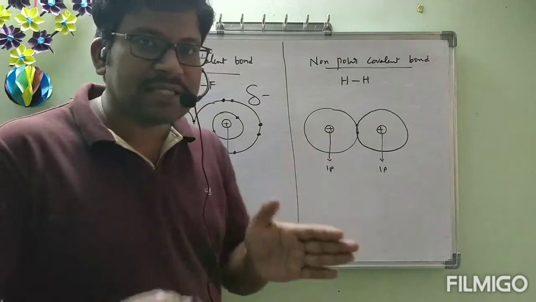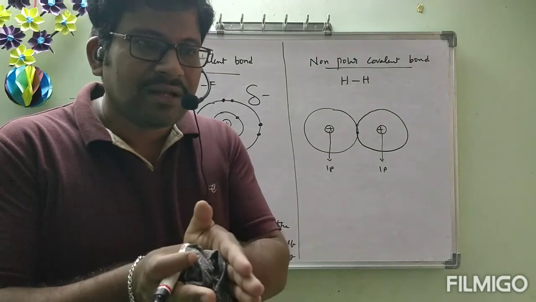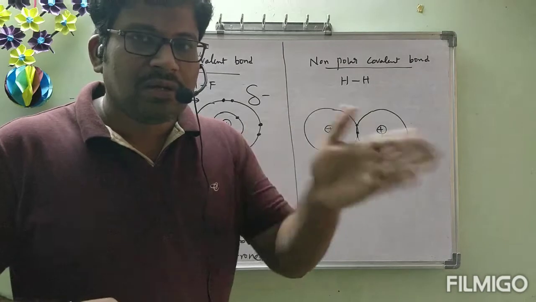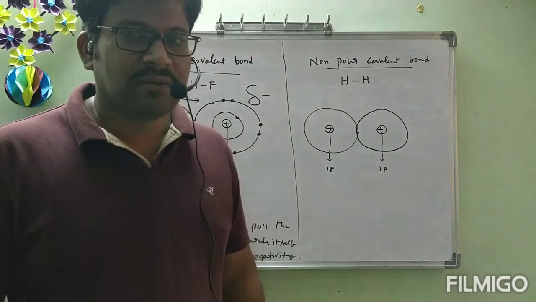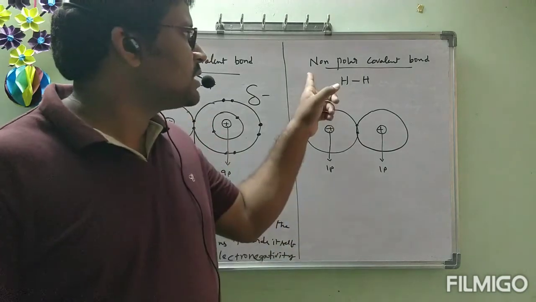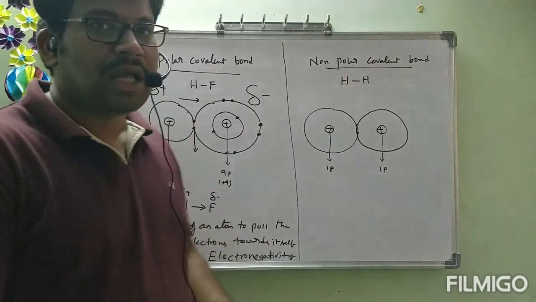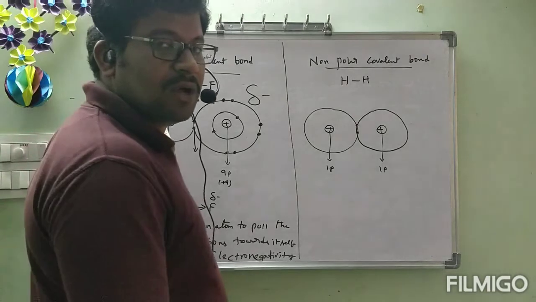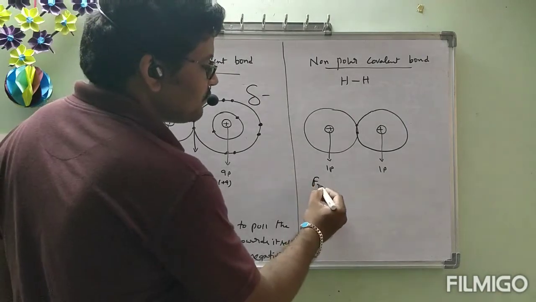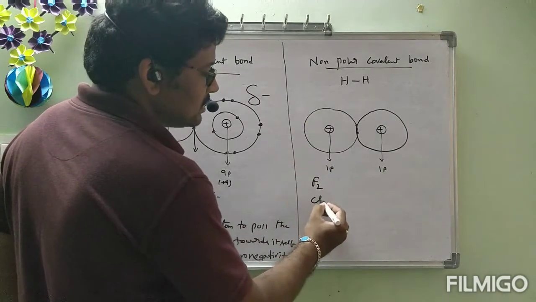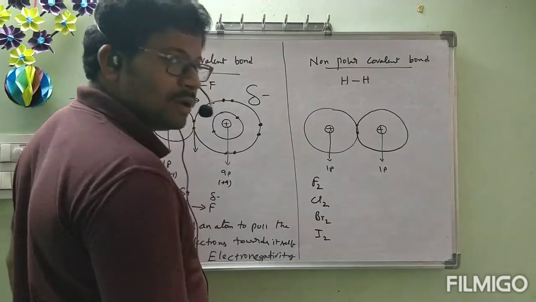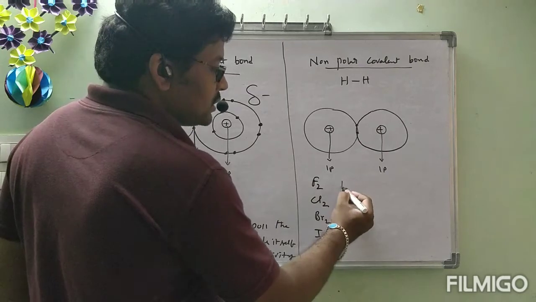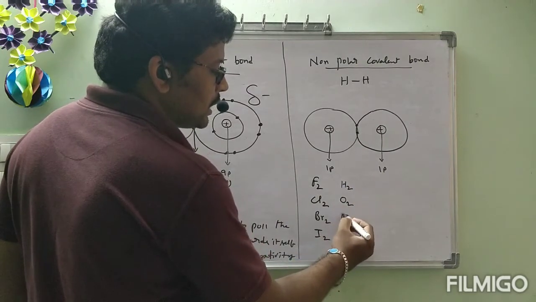Because the electron pair is exactly in the middle, it is shared equally by the two nuclei. Because no atom gets a charge, that is called a non-polar covalent bond. Examples of molecules with non-polar covalent bonds: F2, with the same atoms, Cl2, Br2, I2, H2, O2, N2.